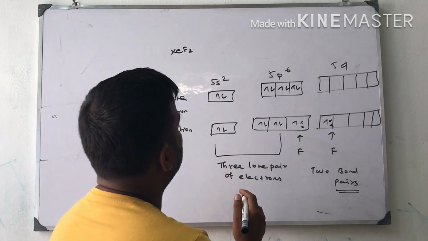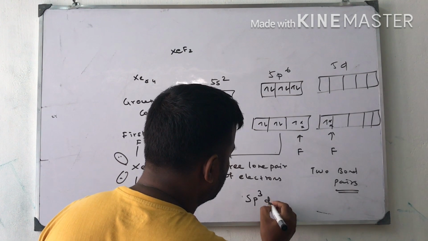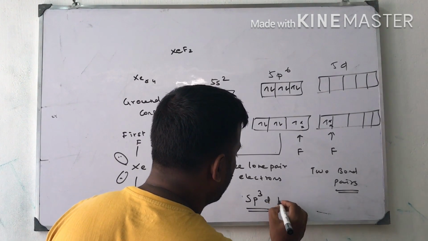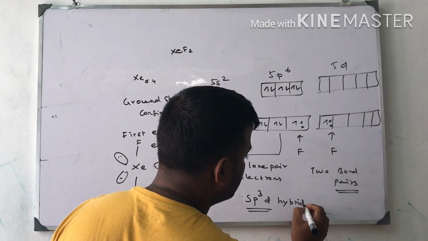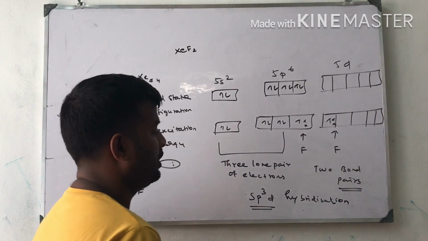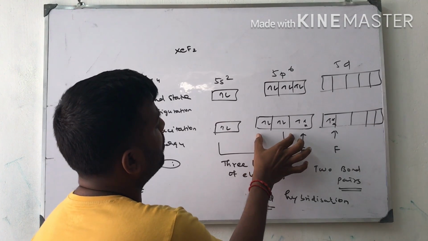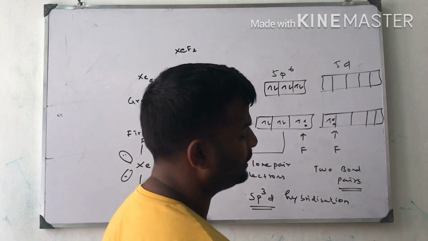So actually the structure is 1 s orbital, 3 p orbital, 1 d orbital: sp3d hybridization, because here 1 s orbital, 3 p orbital and 1 d orbital are involved.